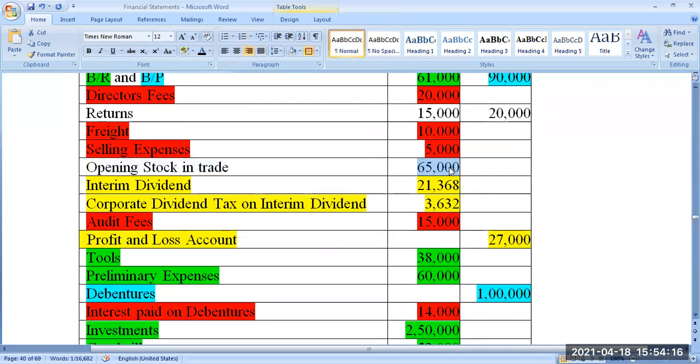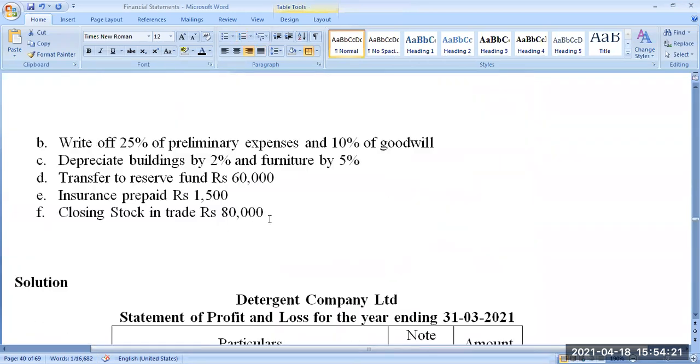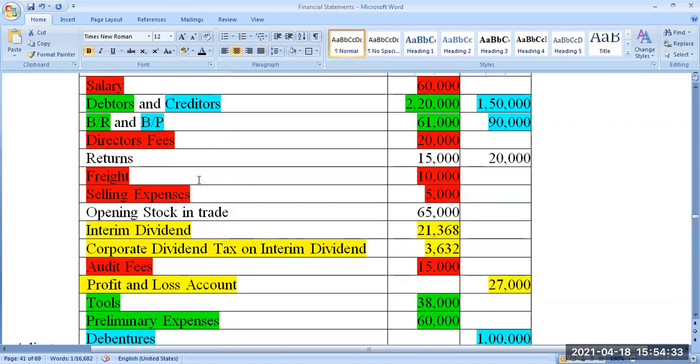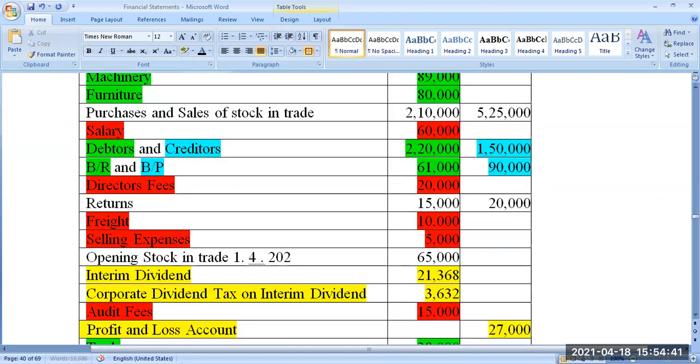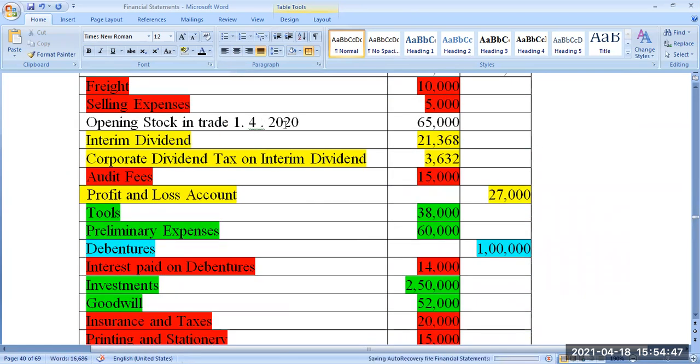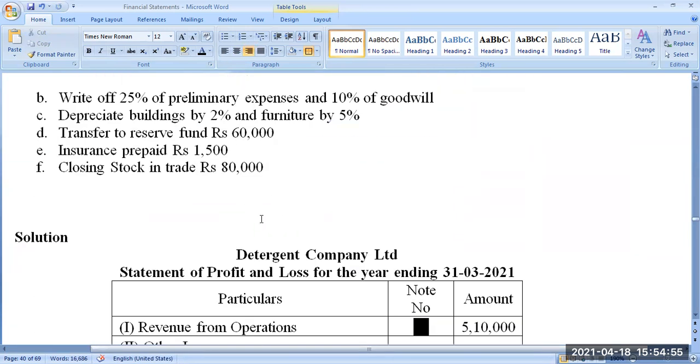But now it is not available with you today. Today available is only 80,000. Opening balance is the day one balance. But you are preparing a balance sheet as on 31/3/2021. This balance of 65,000 is on 1/4/2020. But the balance sheet you are going to prepare now is 31/3/2021. So this 65 is not there on 31/3/2021. This 65 has become 80.